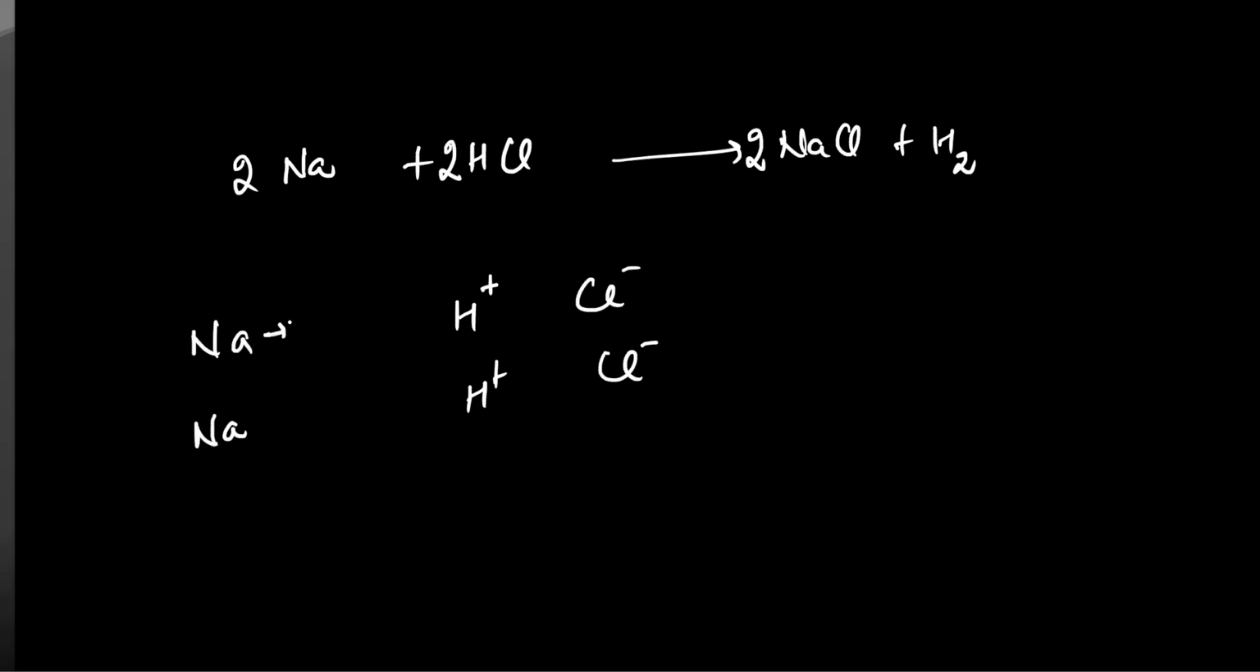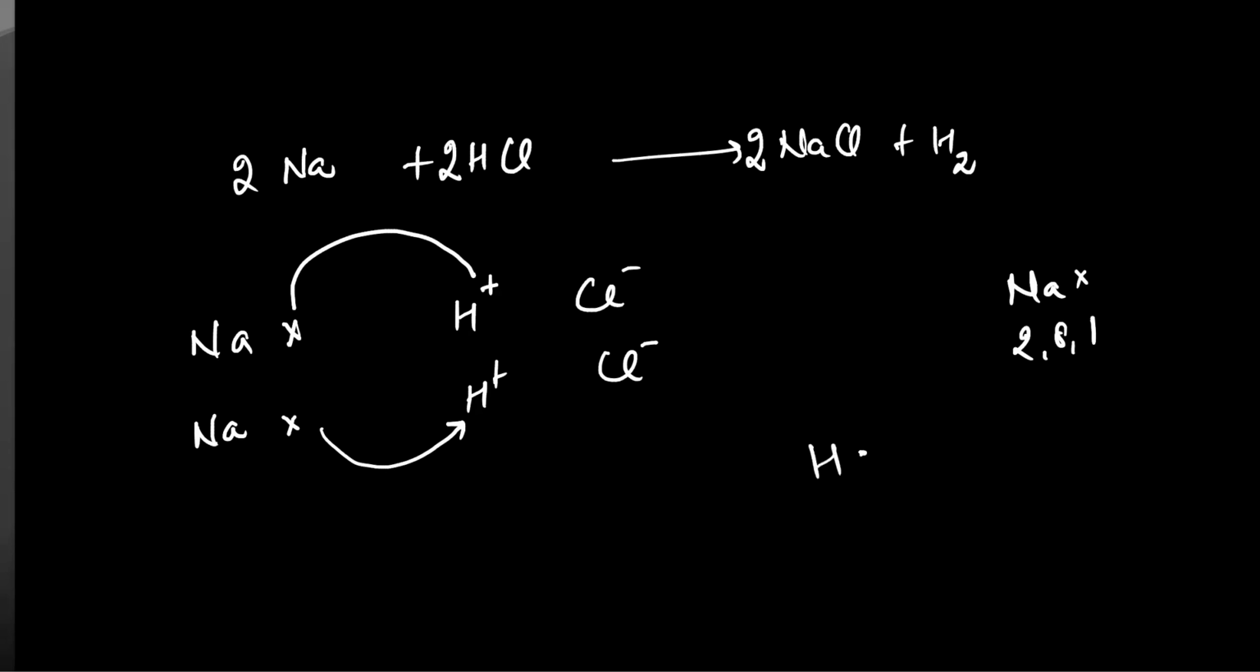The Na atom has 2,8,1 electronic configuration, meaning it has one electron in its outermost shell. So this sodium will give one of its electrons to each hydrogen ion, and the hydrogen ions of the acid will change into hydrogen atoms. Hydrogen, when it loses its electron, becomes H positive.